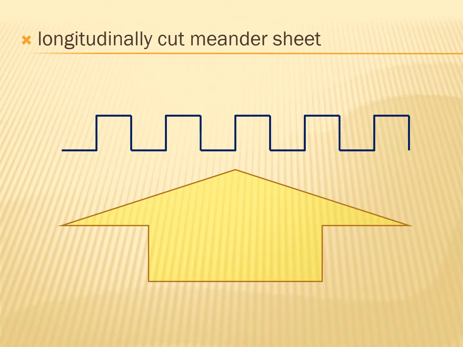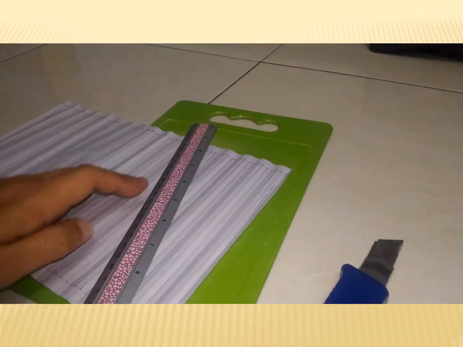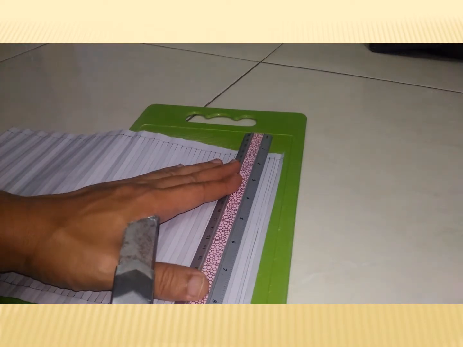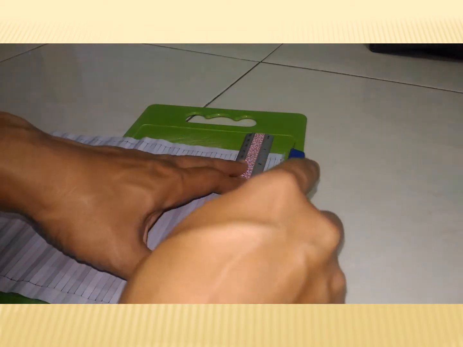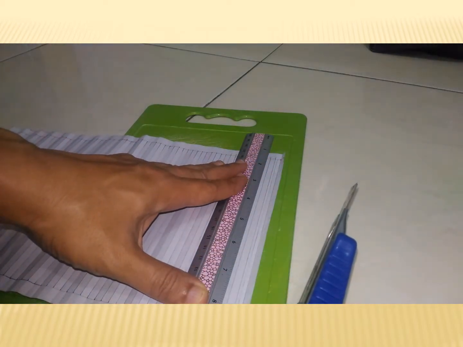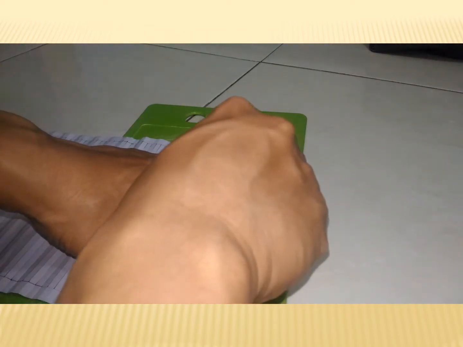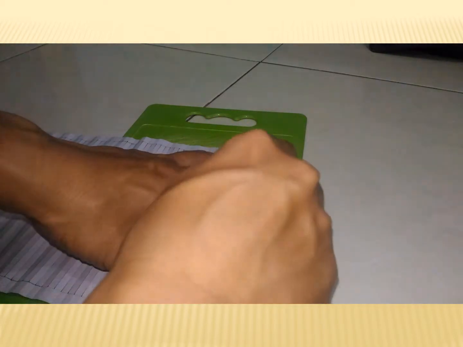The next step is to break longitudinal propagation in the meander sheet. It's done by cutting its longitudinal parts. We'll cut the sheet on the longitudinal sides between folding lines. We leave the transversal sides intact. We need to make sure that the cuts are thorough to avoid ambiguous results.